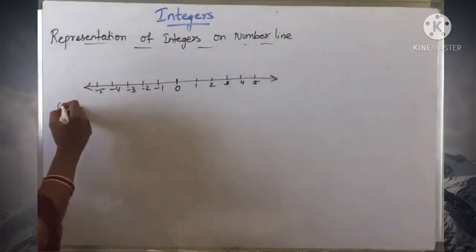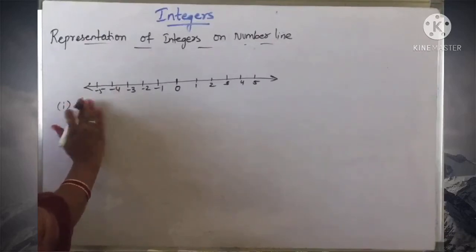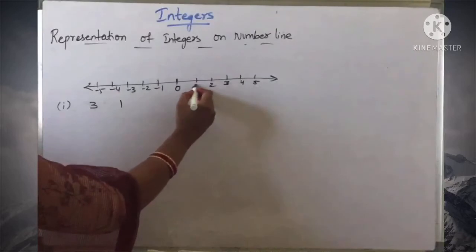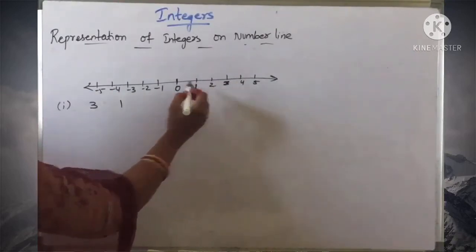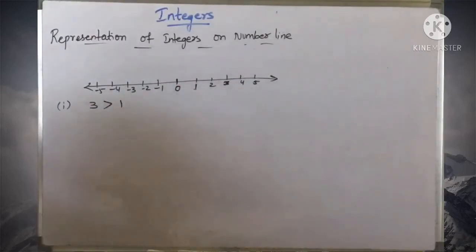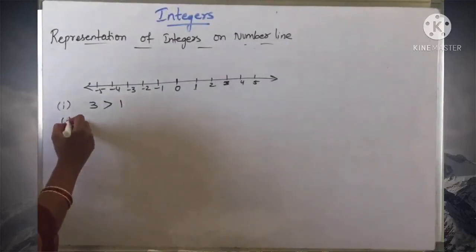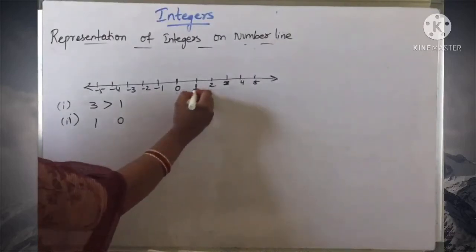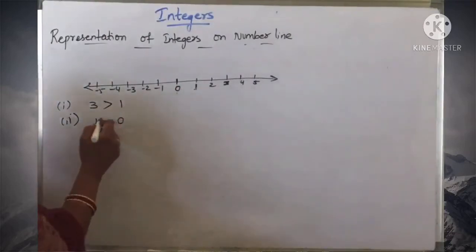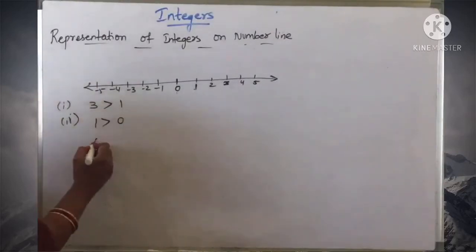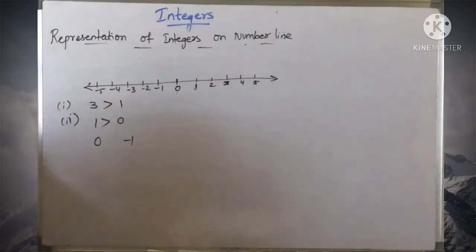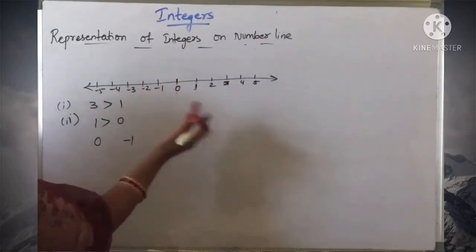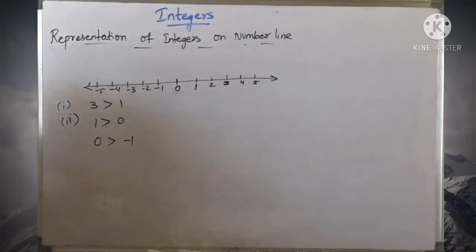Here, for example, if you consider 3 and 1, here 3 is on the right side of 1, so we can say 3 is greater than 1, right? And one more example, if you take 1 and 0, 1 is on the right side of 0, so here 1 is greater. Now if you consider 0 and -1, which is on the right side? 0 is on the right side, so obviously 0 is greater than -1.